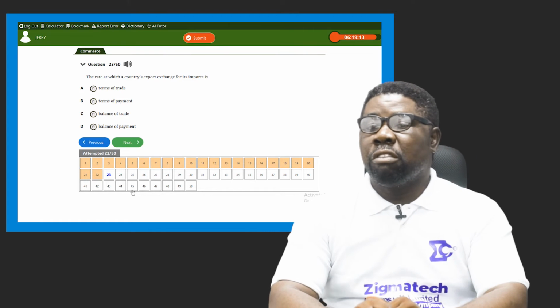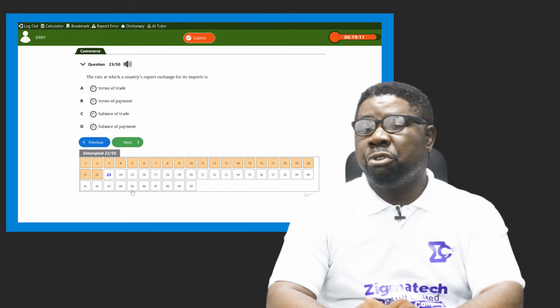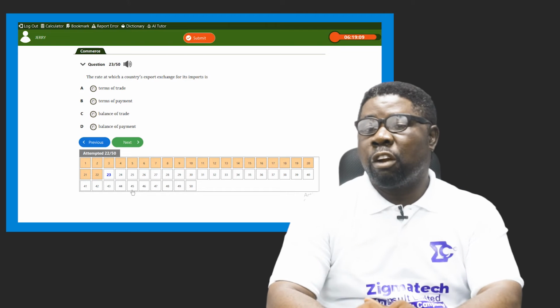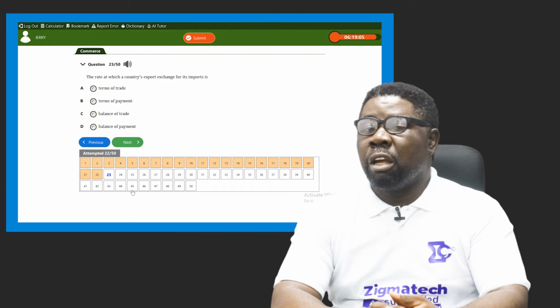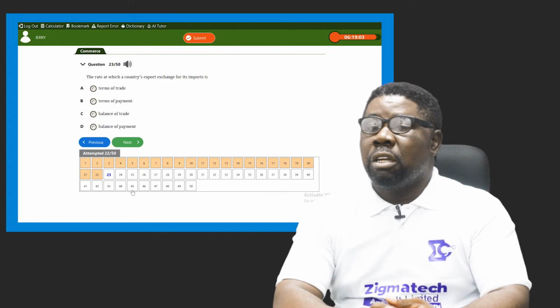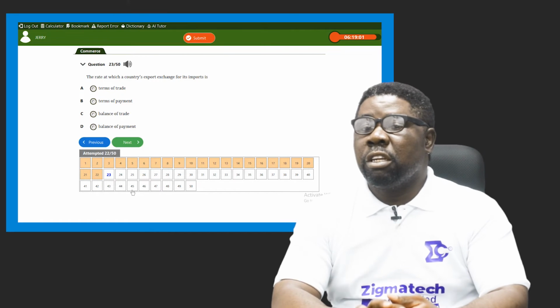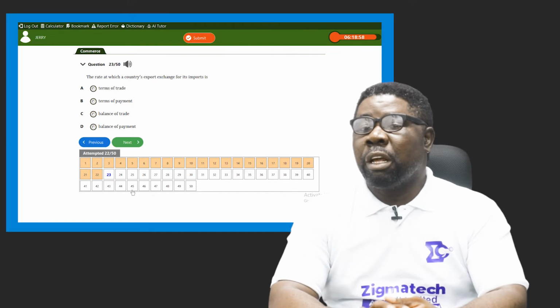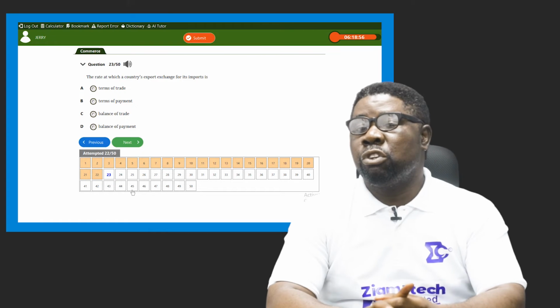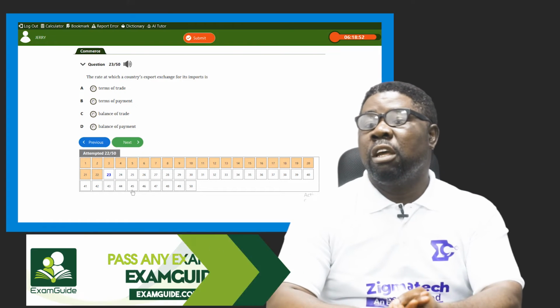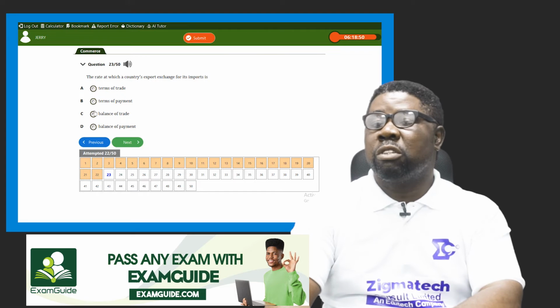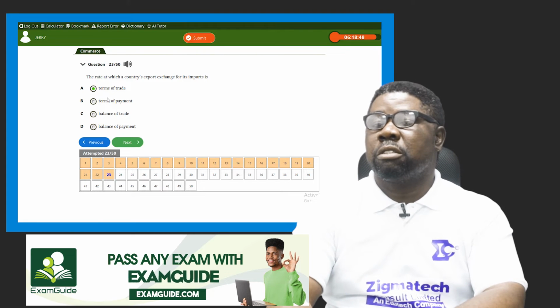Balance of payment is the difference between a country's receipts for her exports and payments for her imports. Balance of trade is the difference between visible exports and visible imports. Terms of trade is actually our answer. Terms of payment has to do with what method of payment you want to use and the conditions of payment for the transaction to take place. So our answer here is option A, terms of trade.